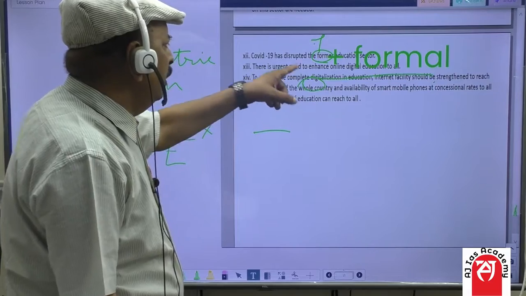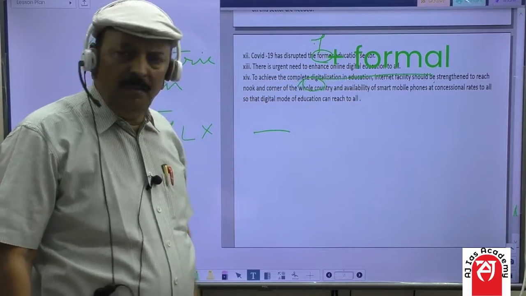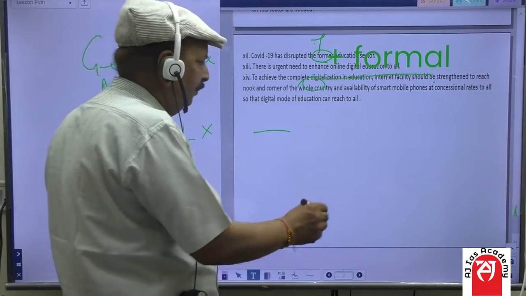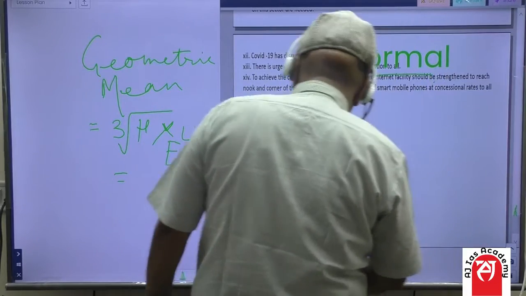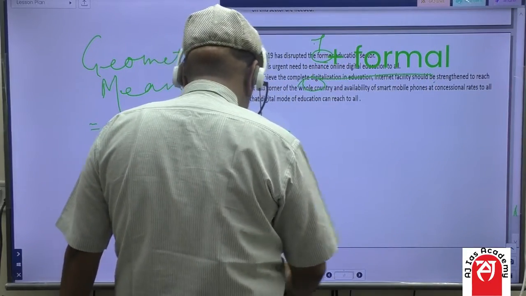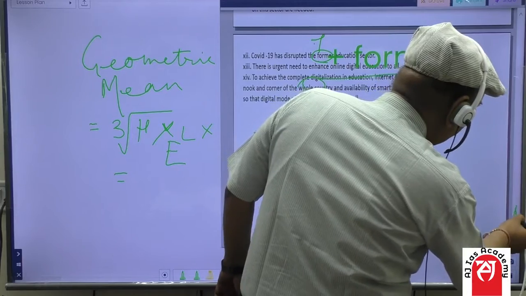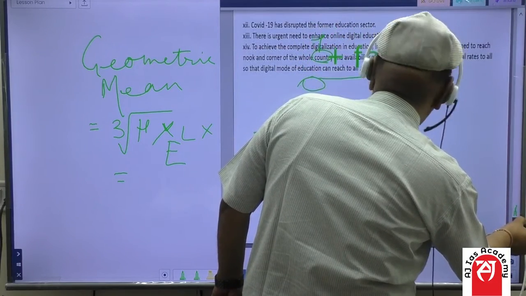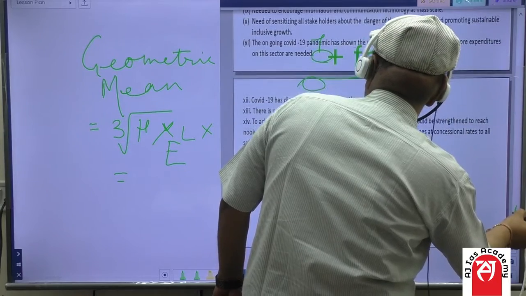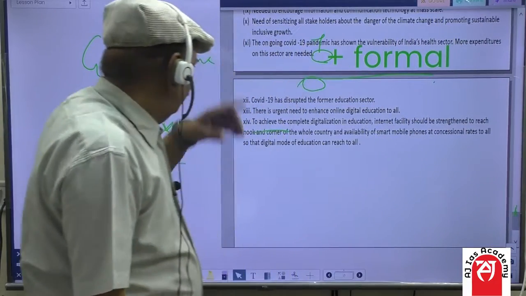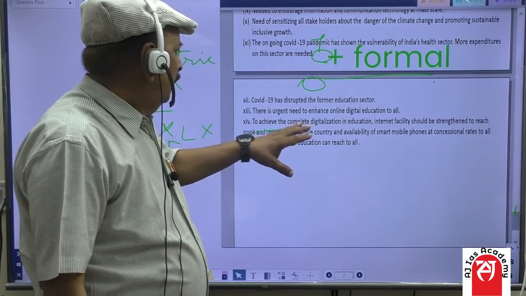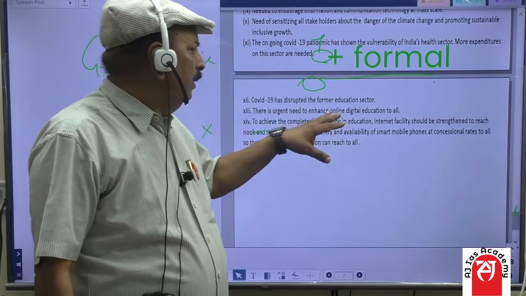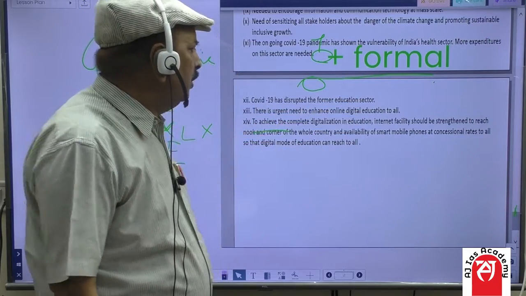There is urgent need to enhance online digital education to all.